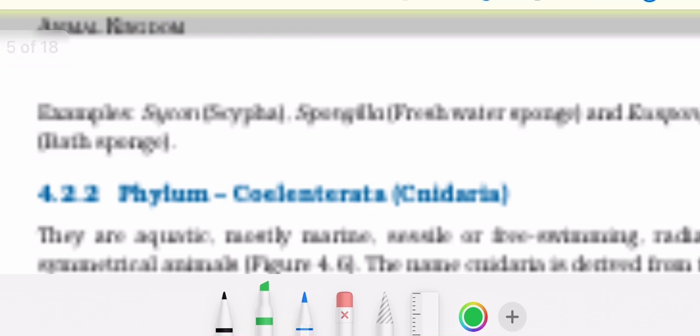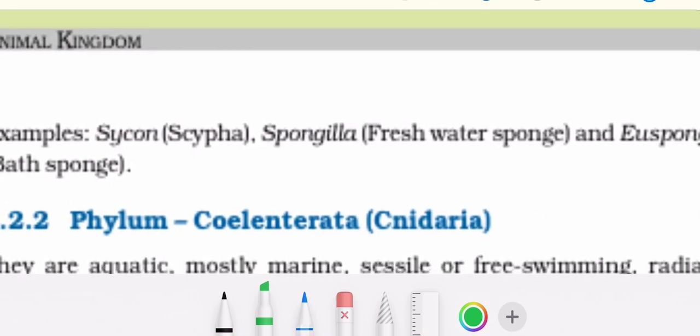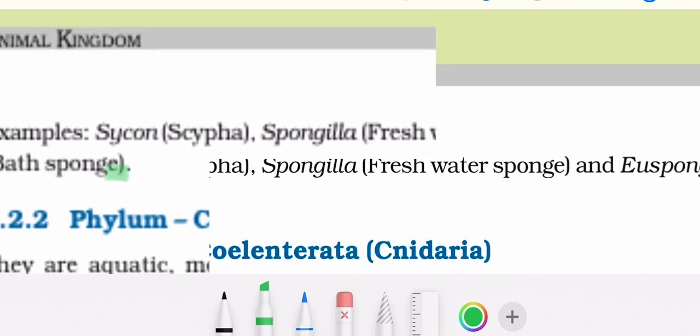Examples, very important examples. Sycon.